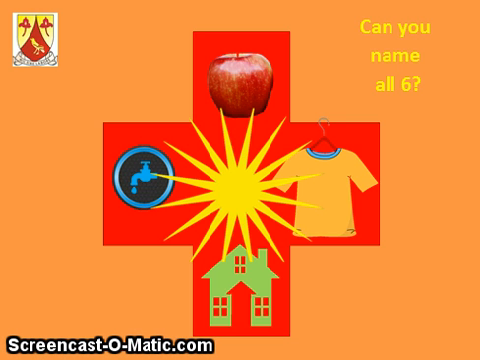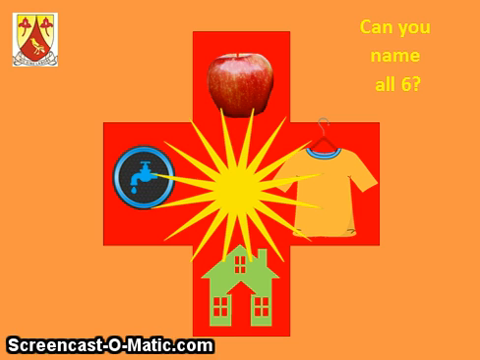Then going to the right, we've got a hanger with a t-shirt on it. At the bottom, we have a house. On the left-hand side, we have a tap. In the middle, we have a burst of something. And then all the 5 symbols are inside of a red cross.